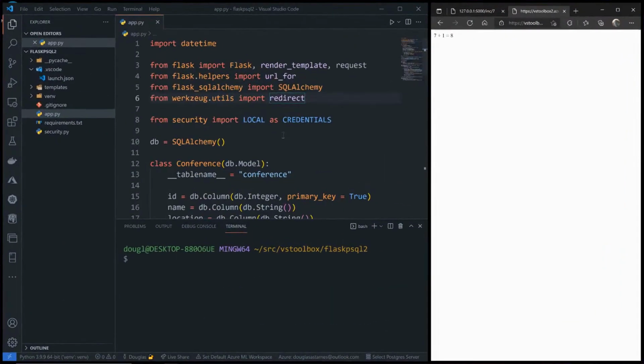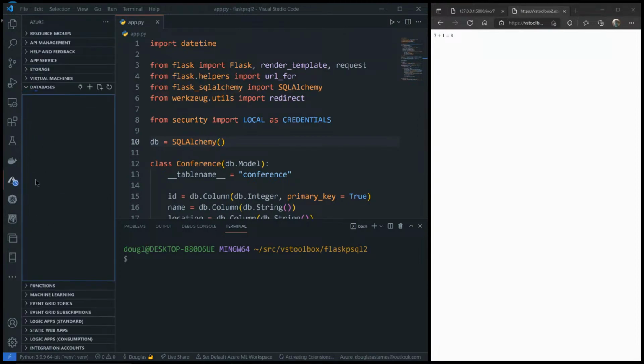So let's take a look at databases. Like I said before, one of the most popular databases used with Python is PostgreSQL, and Azure supports PostgreSQL. This is just the PostgreSQL that you know and love. It's not Microsoft specific, it's not Azure specific, it's just PostgreSQL. If I go over here to my Azure portal and go to my subscriptions, you'll see that I have some databases, and I have one here already created. But I'll go ahead and show you what's going on here.